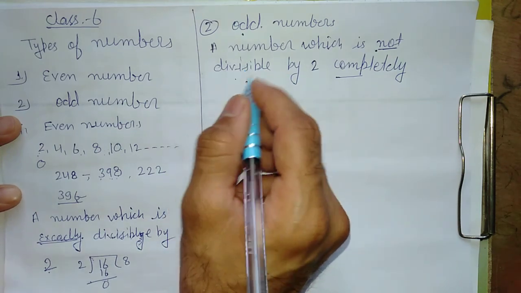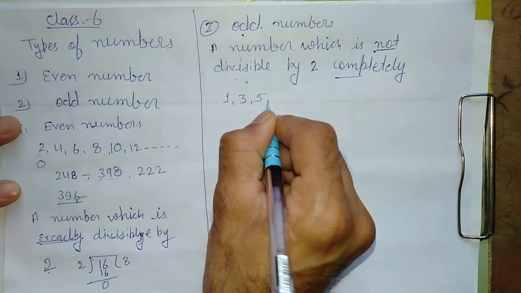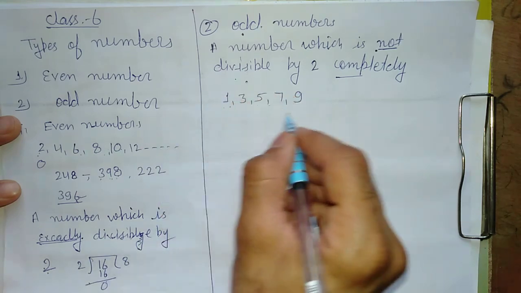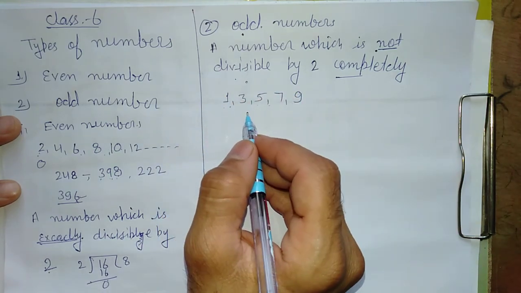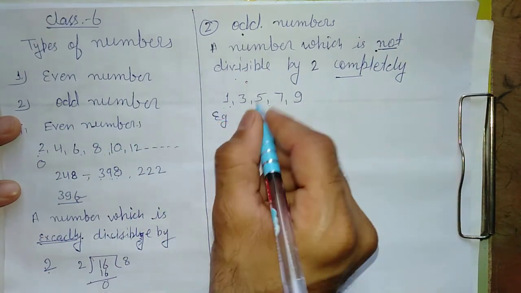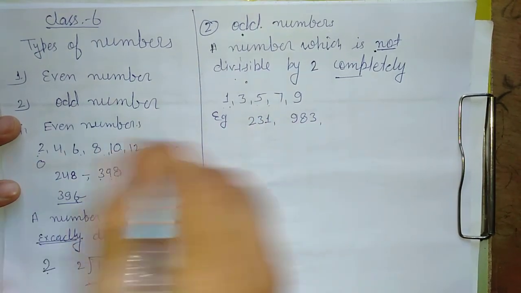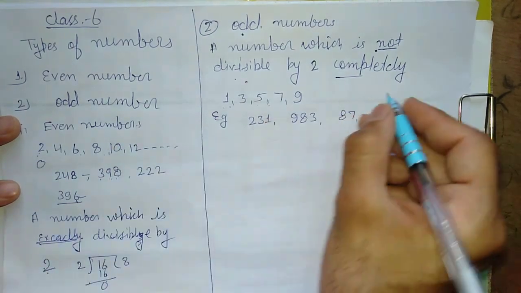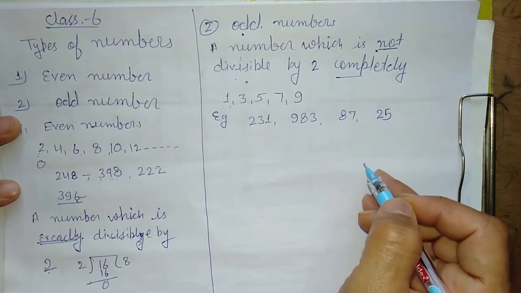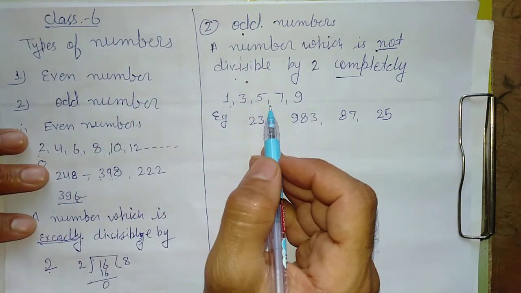Or in other words, a number in which the unit place is 1, 3, 5, 7, 9. If any one of these is coming at the unit place of the number, that number is called an odd number. For example, 231, this is an odd number. 983, this is an odd number. 87, this is odd. 25, this is odd. So these are all odd numbers, right? These are the definitions of even and odd numbers.